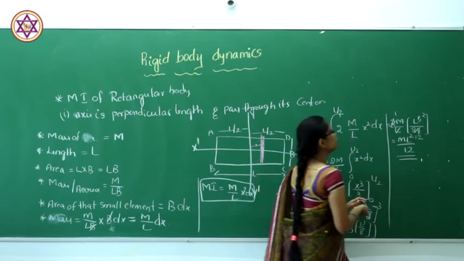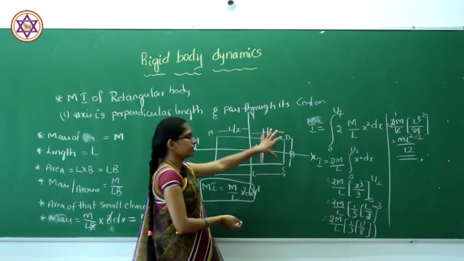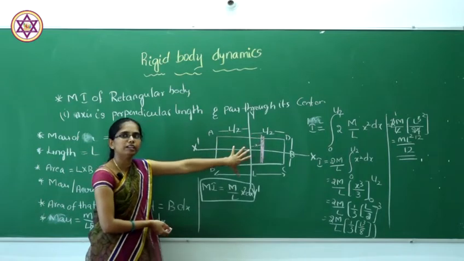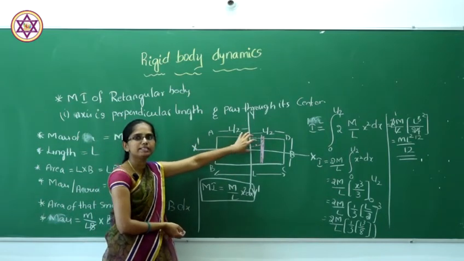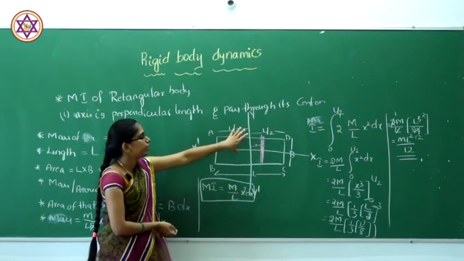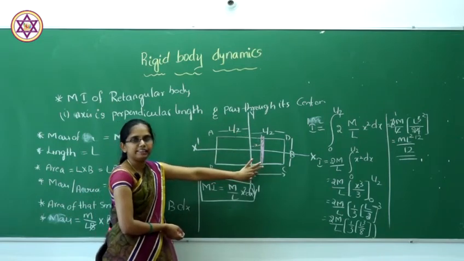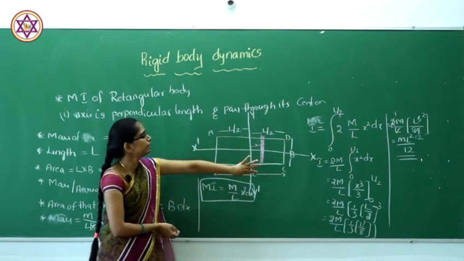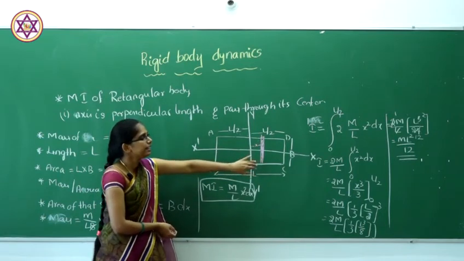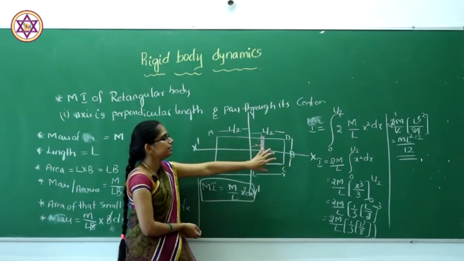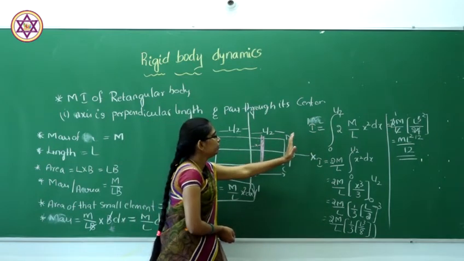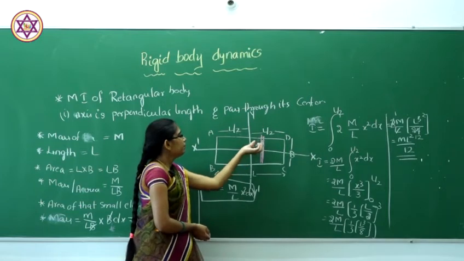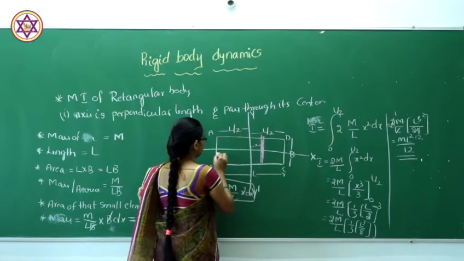So this is the total moment of inertia of the whole rectangular body when you consider the axis passes through its center and perpendicular to the length. Next question is, when you consider the axis perpendicular to the breadth. Perpendicular to the breadth is nothing but the body along this.